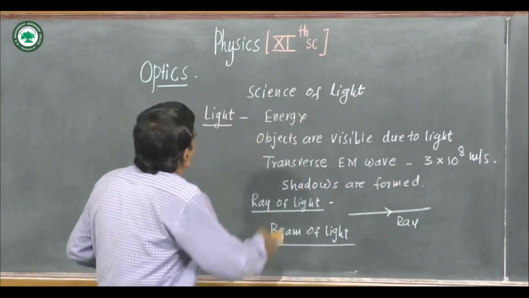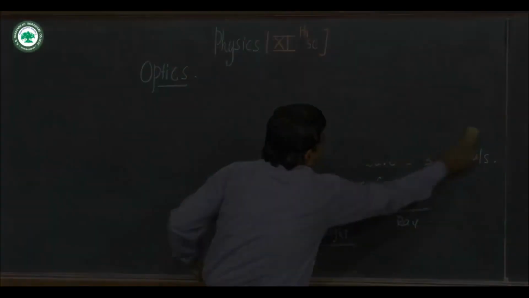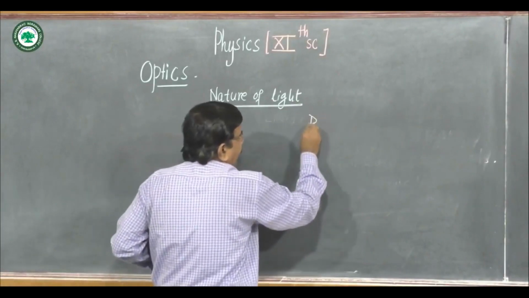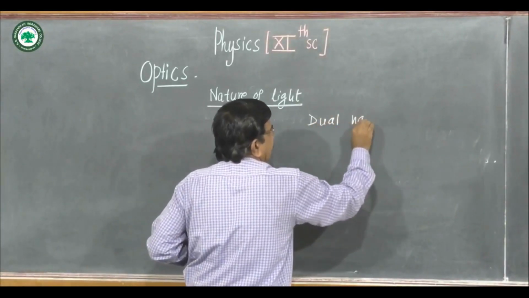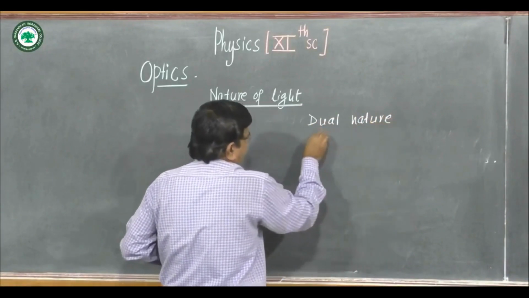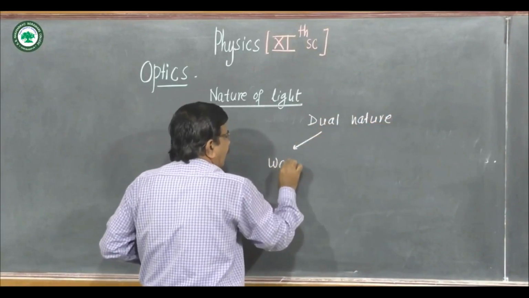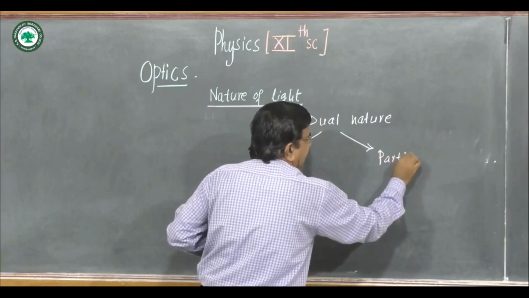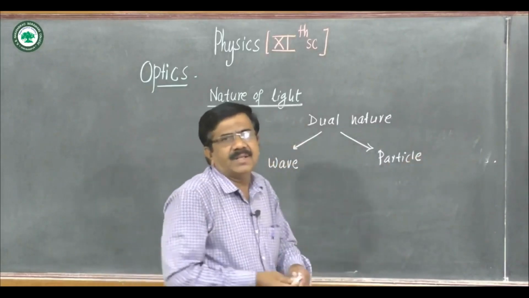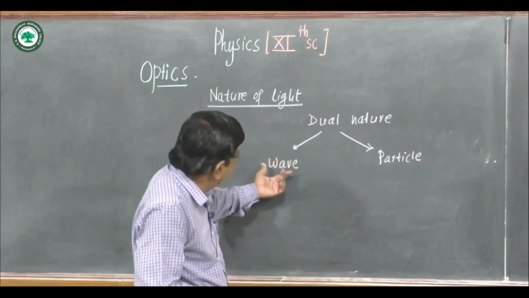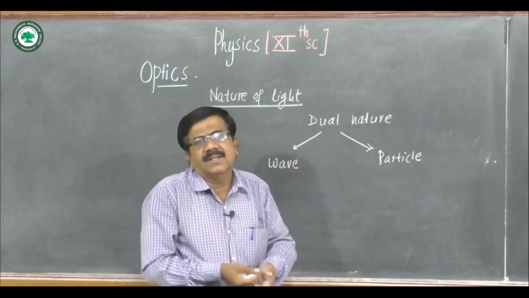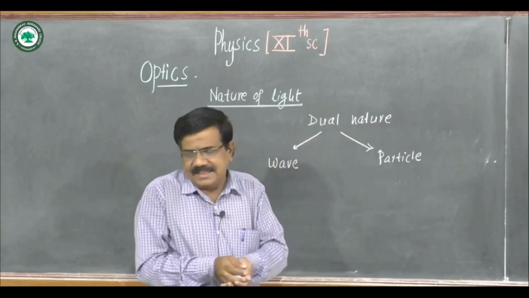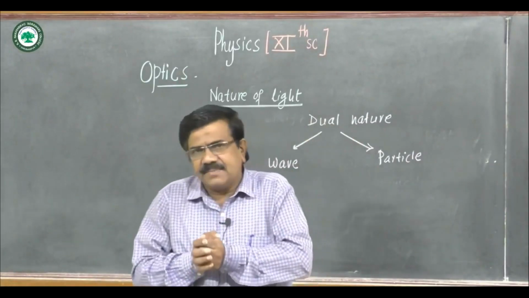Then we see the nature of light. Light has dual nature. Dual means two types of nature. It behaves as a wave as well as a particle. In some phenomena, we see the wave nature of light. In some phenomena, we see the particle nature of light. So the nature of light is dual, that is, wave nature as well as particle nature.